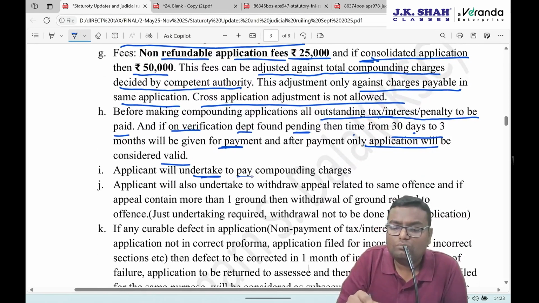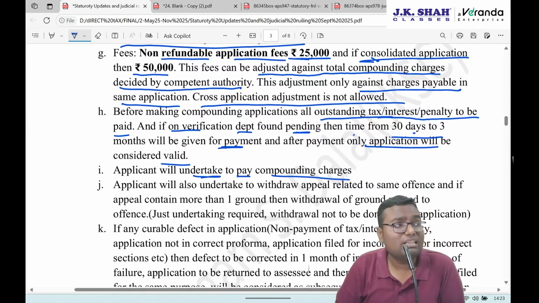Applicant will undertake to pay the compounding charges. Before making the application, you have to file an undertaking that, okay, I take an oath that whatever the compounding charges will be, I will pay the same. It should not happen that the entire proceeding is done, the competent authority tells you to please pay compounding charges of 2 lakh, and now you say no, this is too much, I don't want to pay. No, you have to give the undertaking first, then only the competent authority will give their time to this application.